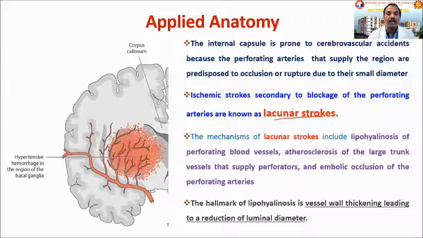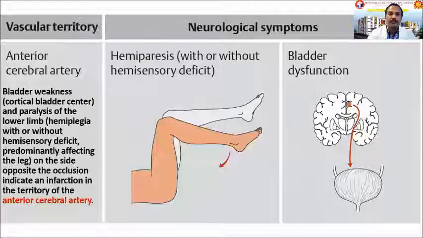And the mechanisms of this lacunar stroke include lipohyalinosis of the perforating blood vessels, atherosclerosis of the large trunk blood vessels that supply these perforators like the middle cerebral artery, and embolic occlusion. So there are three reasons for the lacunar stroke. The hallmark of lipohyalinosis is vessel wall thickening, leading to reduction in the luminal diameter. So already they are thin and narrow. So these three factors will lead to damage of these blood vessels.